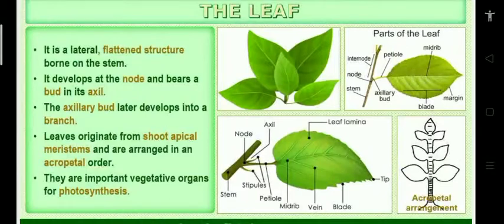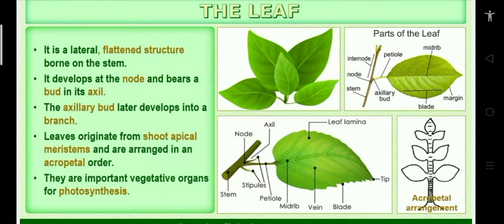See the diagram on the screen. The leaf is nothing but a lateral, flat-ended structure borne on the stem. Generally, it is borne on the stem. So the leaf generally develops at a node and bears a bud in its axil. That bud is nothing but the axillary bud. The axillary bud laterally develops into branches. I already told you just now.